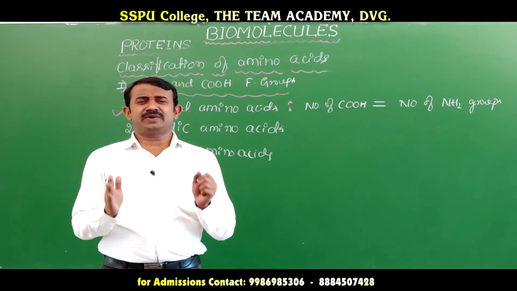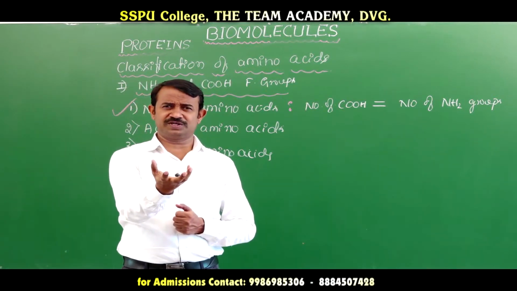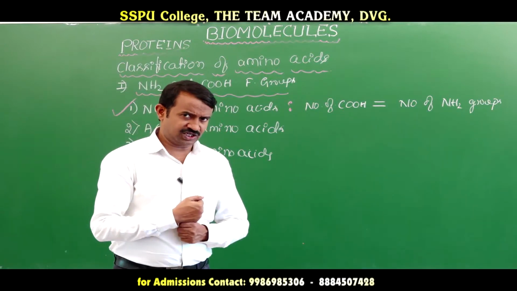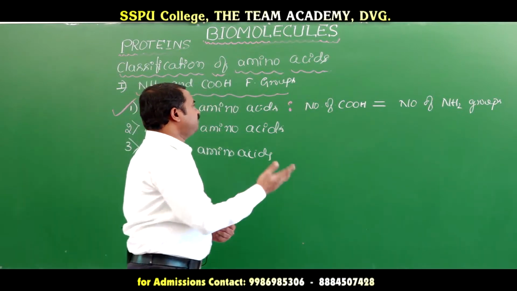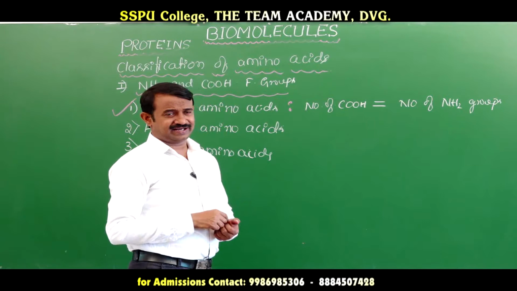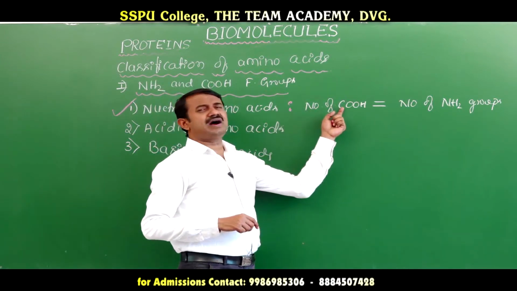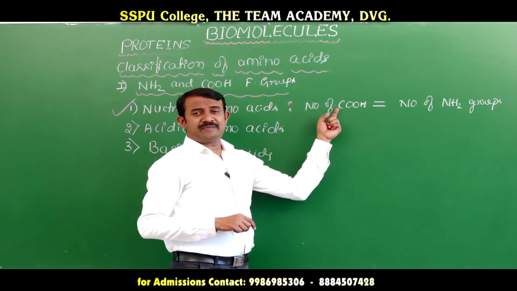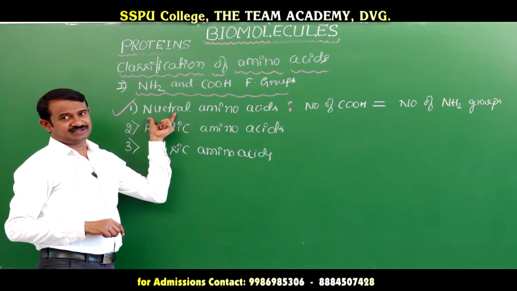Equal number of amine and carboxylic groups: you take glycine, one amine functional group is there, one carboxylic functional group is there. This is equal. You take alanine and glycine, it is an equal number of carboxylic acid and amine functional groups, that is called as neutral amino acid.